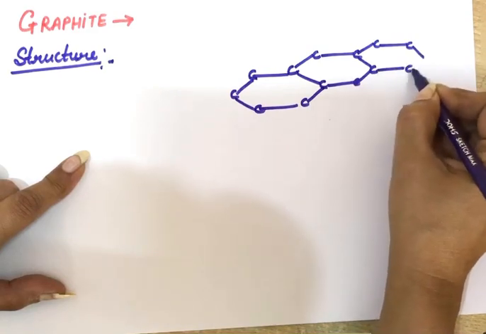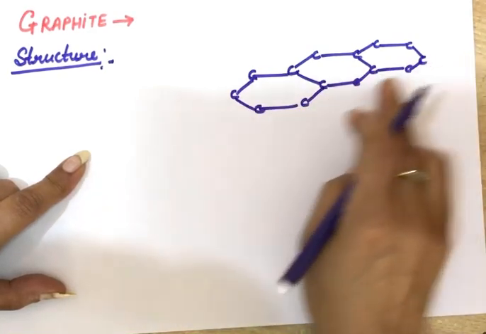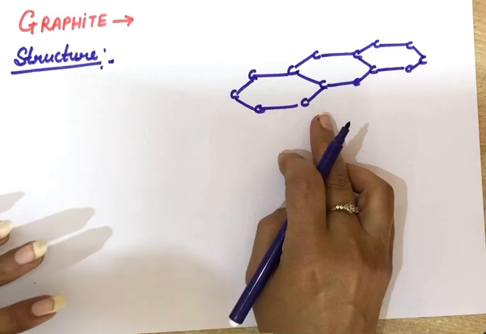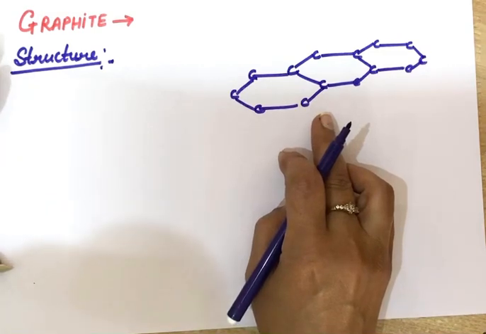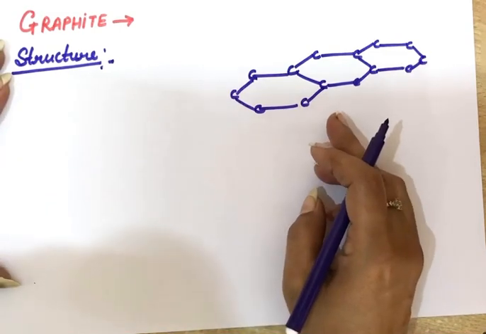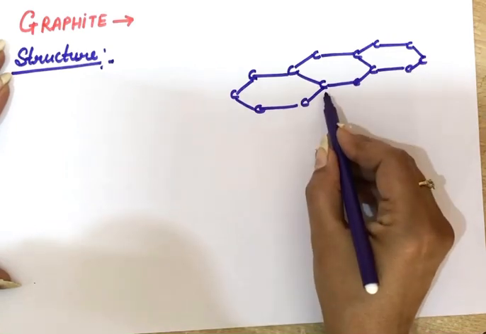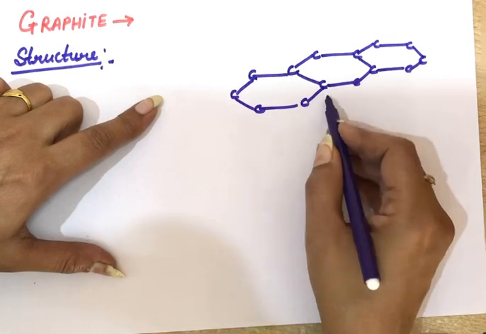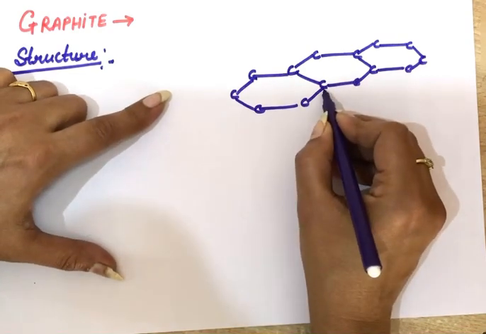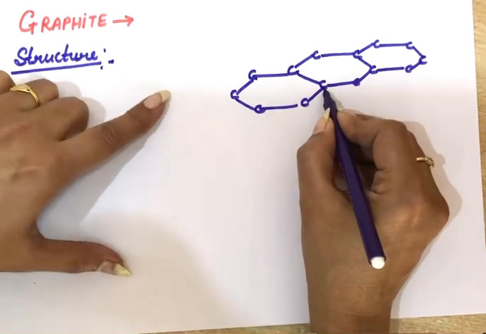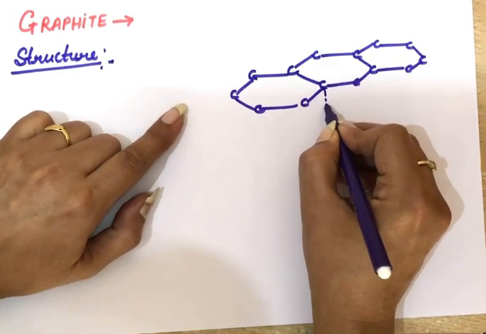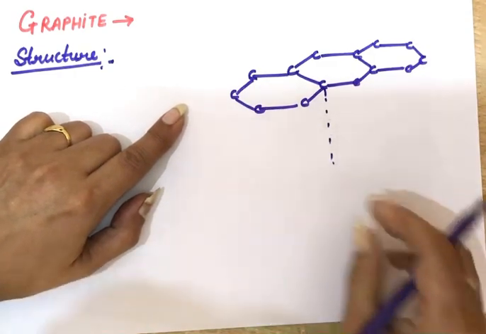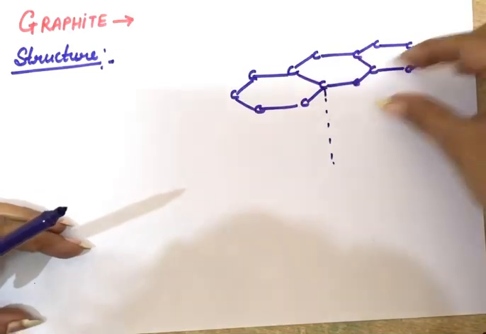This is one layer of hexagons of carbon atoms, and here each carbon atom links up with only 3 more carbon atoms. And to satisfy the 4th valency of carbon, each hexagonal ring has alternate single and double bonds. There will be hexagonal layers like this, one hexagonal layer here, one here.